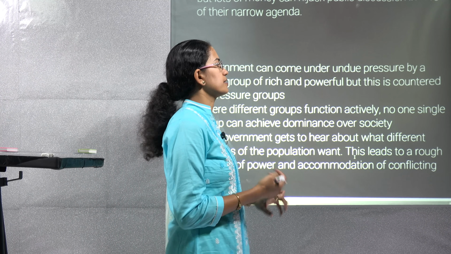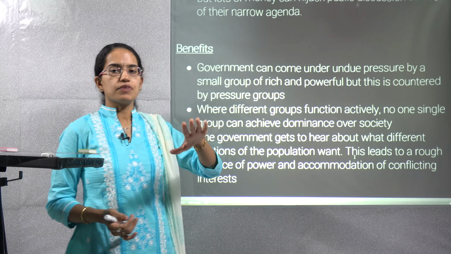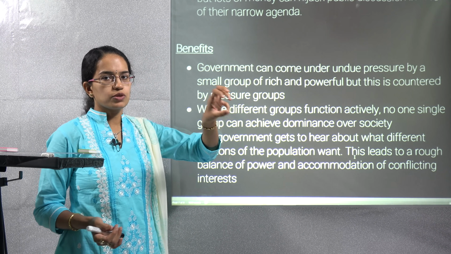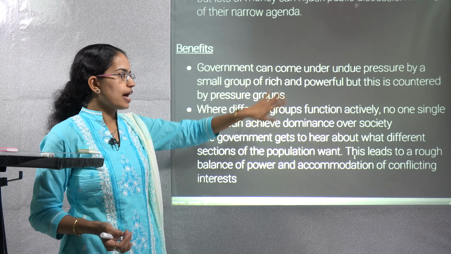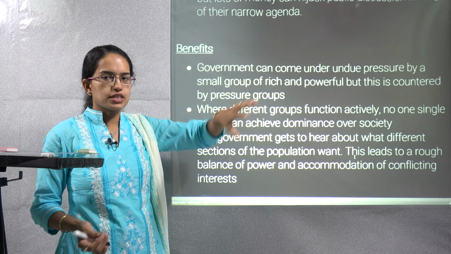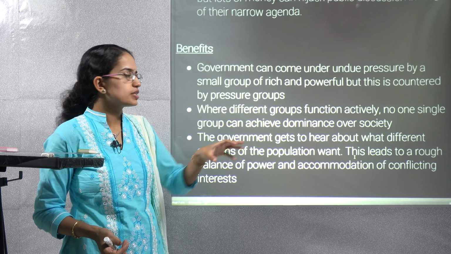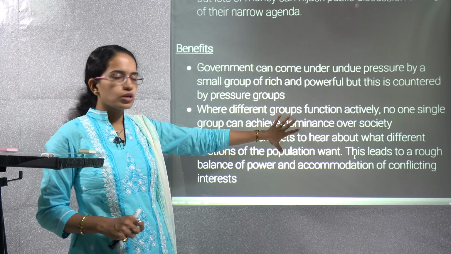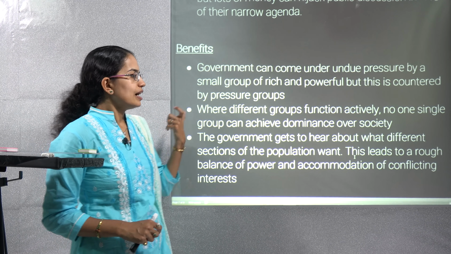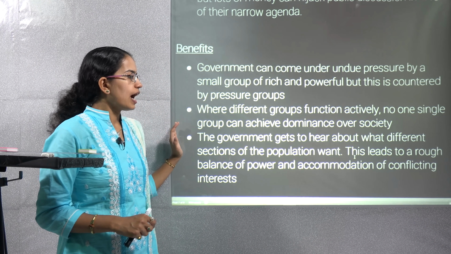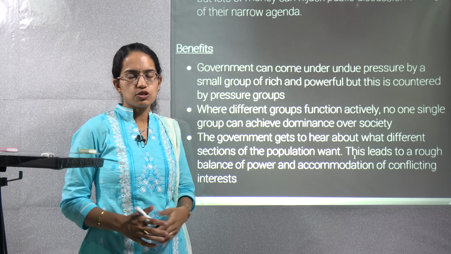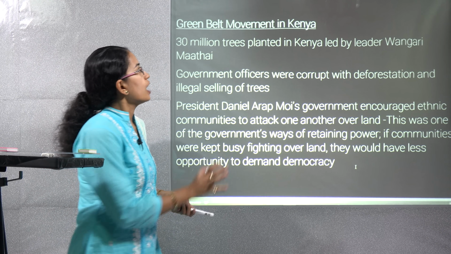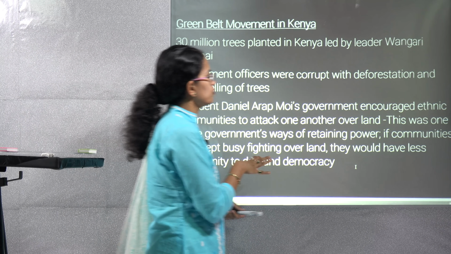A pressure group is important because it affects the functioning of the rich and the powerful. Because of the pressure group, the small rich and powerful group that is trying to dominate the scenario could be countered by the pressure group who is working around that small rich and powerful group. Again, it is beneficial because it talks about the functioning and achieving dominance over the society. The idea is to hear about the different sections of the society and what the people are actually looking for, their own interest. A good example again is the Green Belt movement in Kenya.